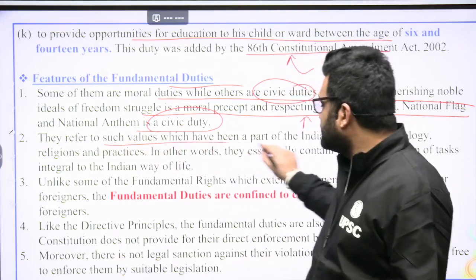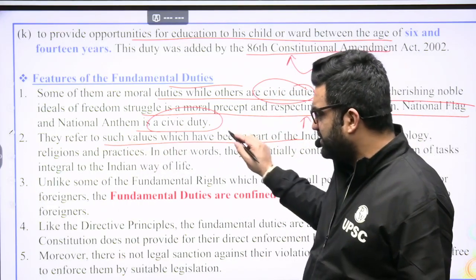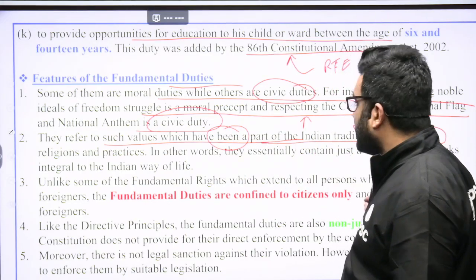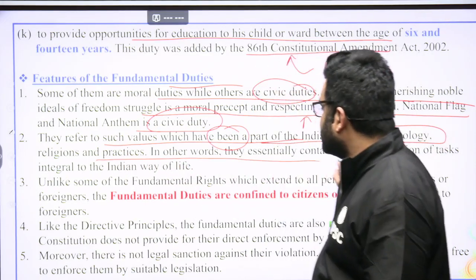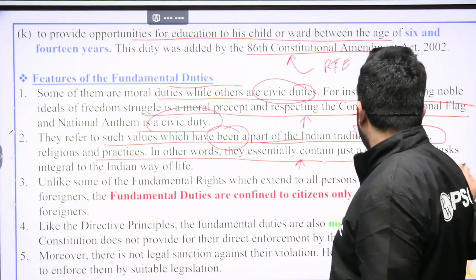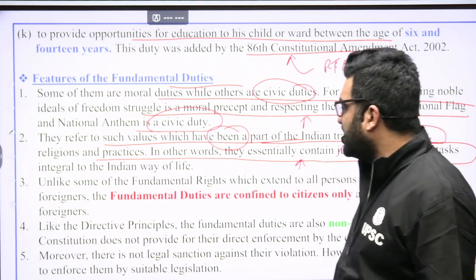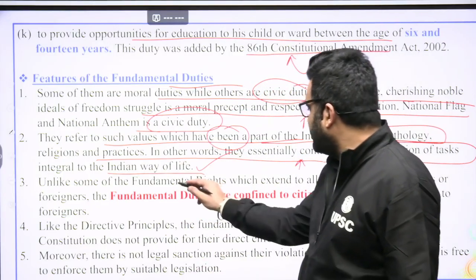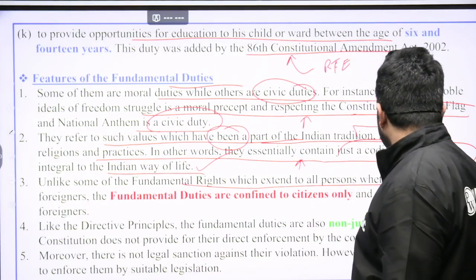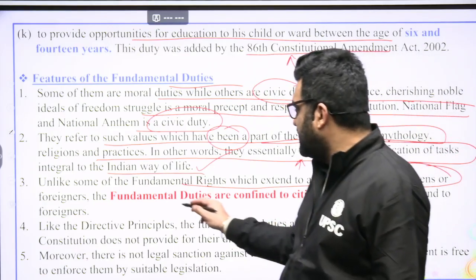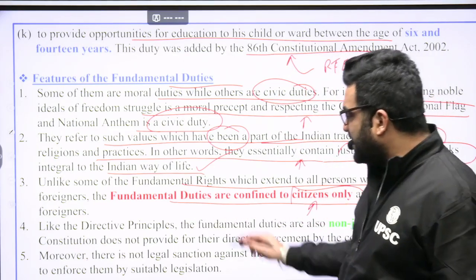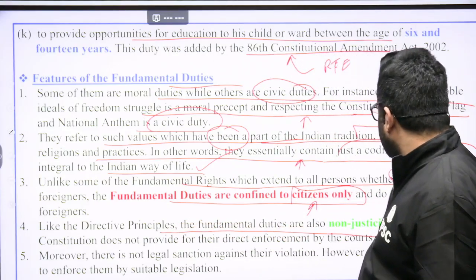They refer to such values which have been a part of Indian tradition, mythology, religions, and practice. In other words, they essentially contain just a codification of tasks integral to the Indian way of life. Unlike some of the fundamental rights which extend to all persons, whether citizens or foreigners, fundamental duties are confined to citizens only. Like directive principles, fundamental duties are non-justiciable.